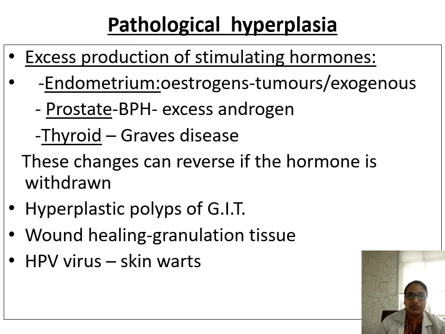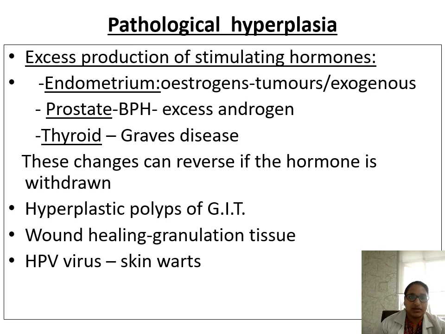And what are the causes of pathological hypoplasia? It is due to excess production of stimulating hormones, like in the endometrium under the influence of estrogens, like estrogen producing tumors or exogenous estrogen intake, endometrial hypoplasia may occur. Or the prostate may undergo benign prostatic hypoplasia. It is due to excess androgen. And thyroid in case of Graves' disease. These changes can be reversed if the hormone is withdrawn.